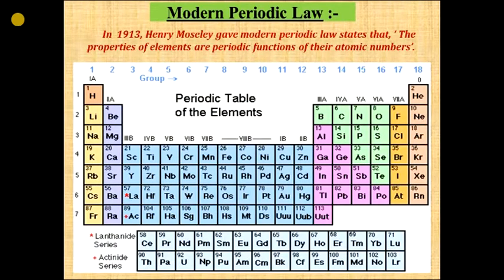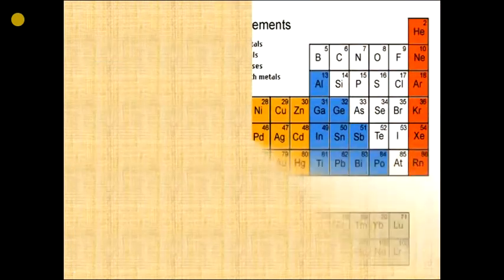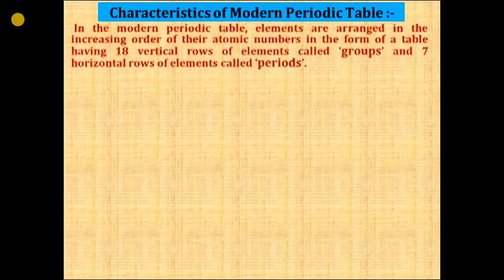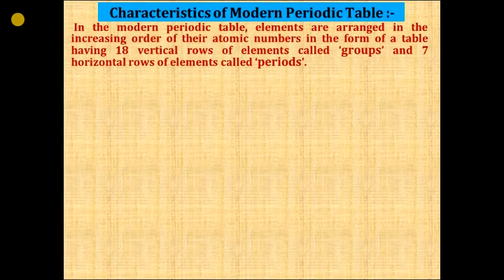This is the modern periodic table. Nowadays we are using this table. Again, the same one. Now we will see characteristics of the modern periodic table. In the modern periodic table, elements are arranged in the increasing order of their atomic number in the form of a table having 18 vertical columns of elements called groups and 7 horizontal rows of elements called periods.